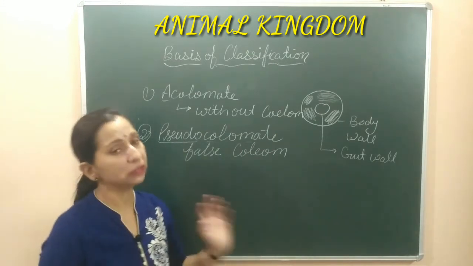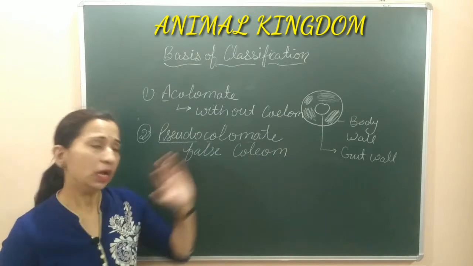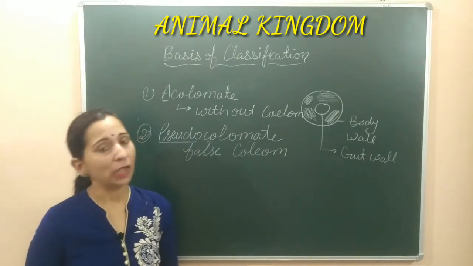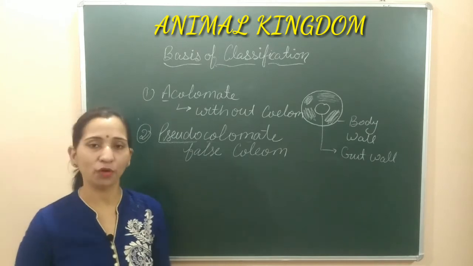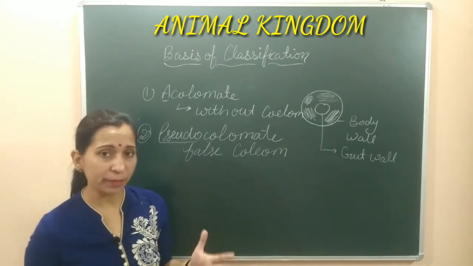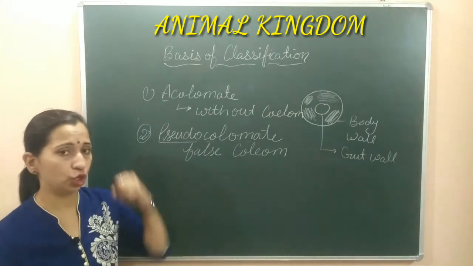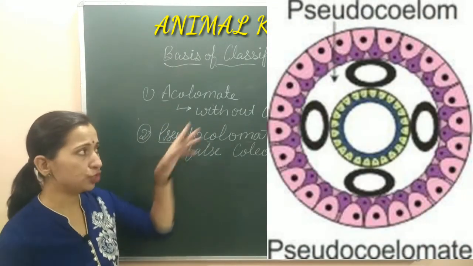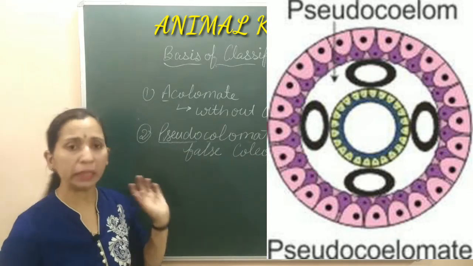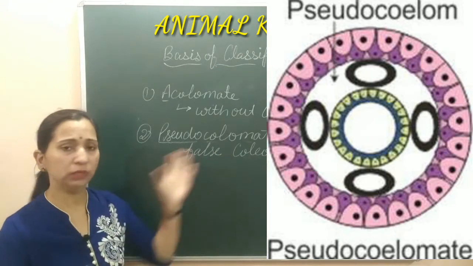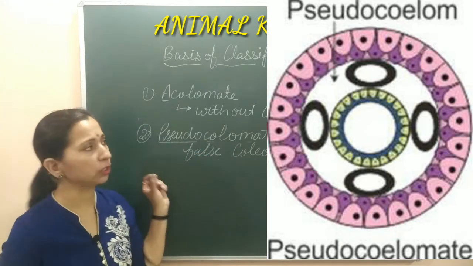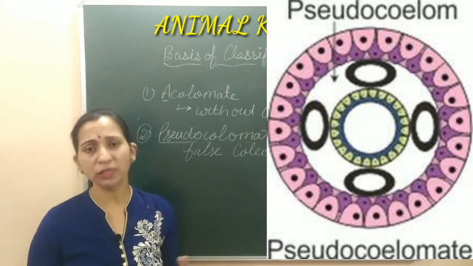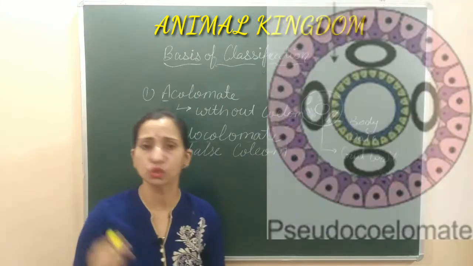The mesodermal cells are scattered in the cavity. That's why this coelom, this cavity, is known as pseudocoelom. And the example of such type of organisms are Platyhelminthes. They have the pseudocoelom. As you can see, the diagram of pseudocoelomate, here the outer membrane, ectoderm, inner membrane, endoderm, and in between this is the scattering of the mesodermal cells. Mesoderm जो cells है वो scattered form में present है, and in this way they are making a pseudocoelom.